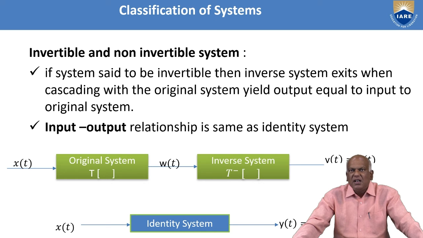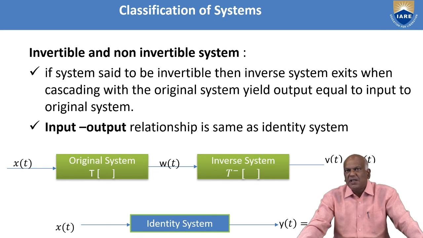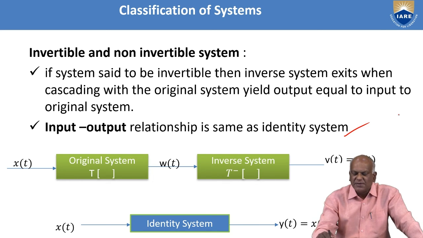Then, by cascading the original system with the inverse system, the input is equal to the output. That's why it is defined as the input-output relationship being the same as that of the identity system. That's why the original system is cascaded with the inverse system.